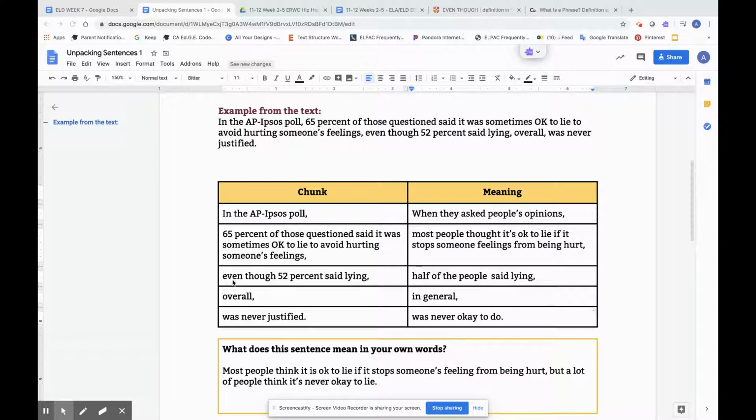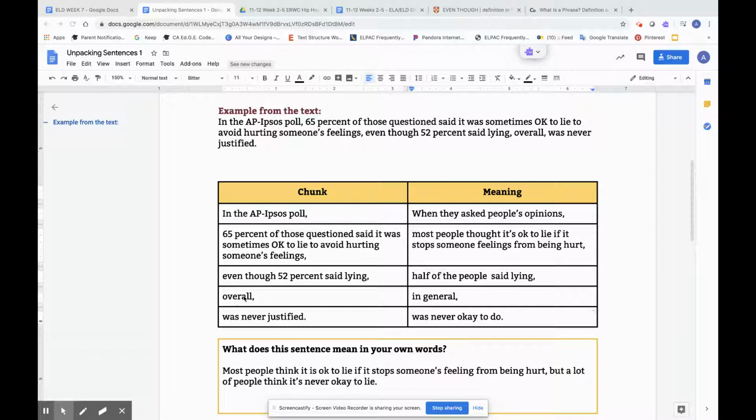The next phrase tells us, "even though 52% said lying." Well, that's kind of a weird phrase, right? But when we look at the words "even though," that kind of tells us, wait, there's some information that might contradict the information above. And 52% is about half of the people that were asked. So I can come over here and say that half of the people said lying.